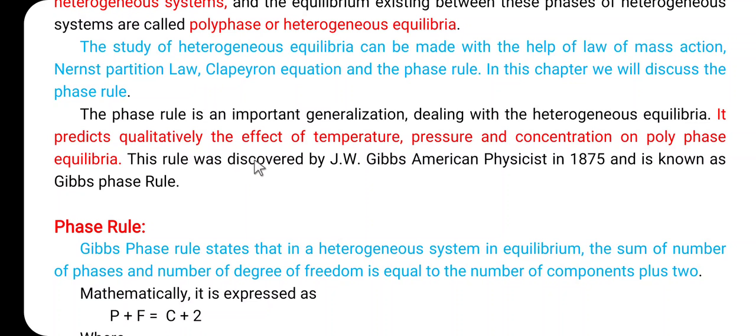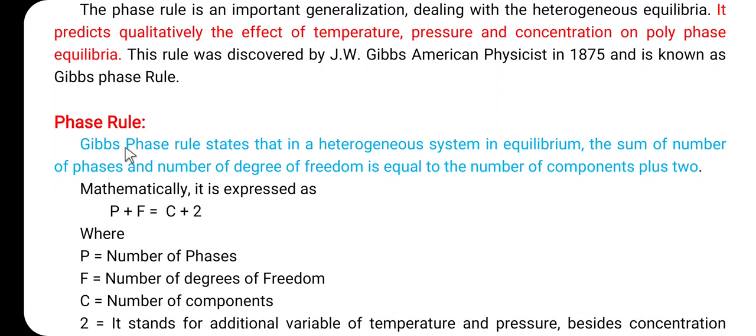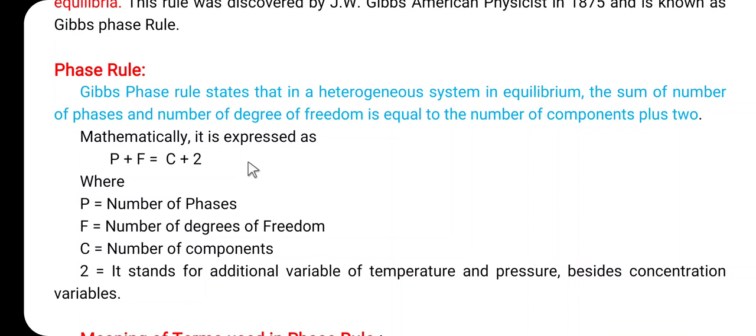So the phase rule was discovered by J.W. Gibbs. J.W. Gibbs, he is the American physicist. In 1875, he discovered the phase rule. So here the phase rule is called the Gibbs phase rule. So here let us consider the basic concepts or the basic definitions which are very useful in the chapter phase rule. First of all, let us discuss the phase rule.